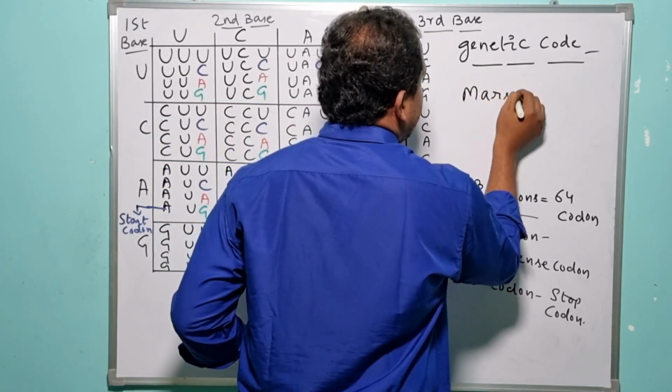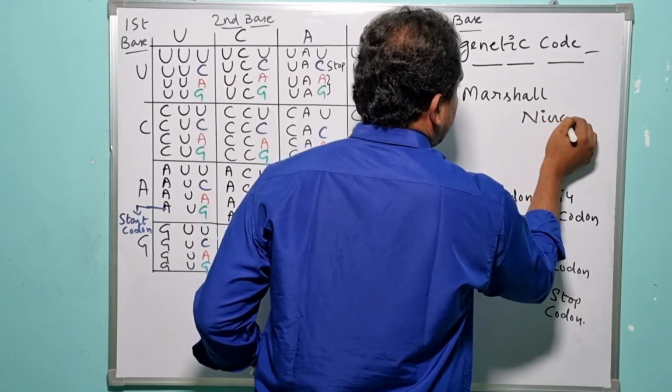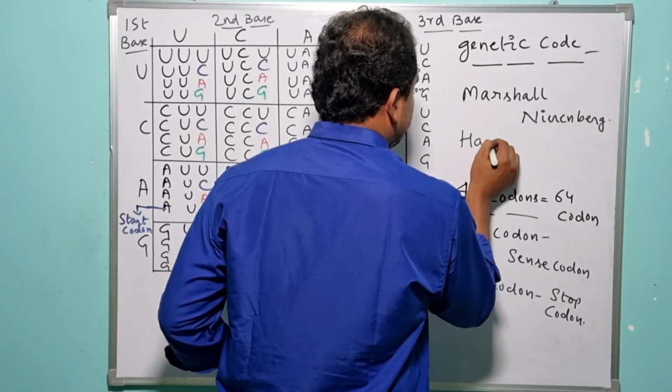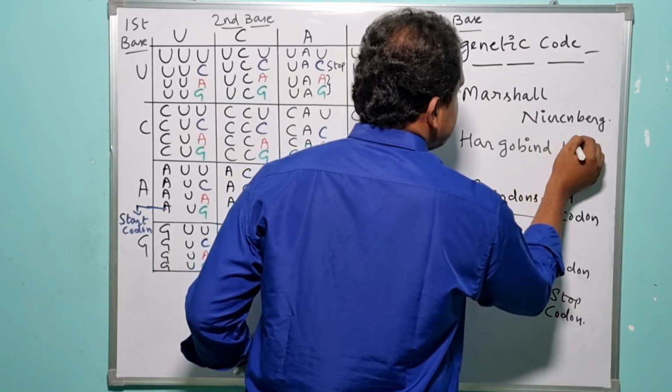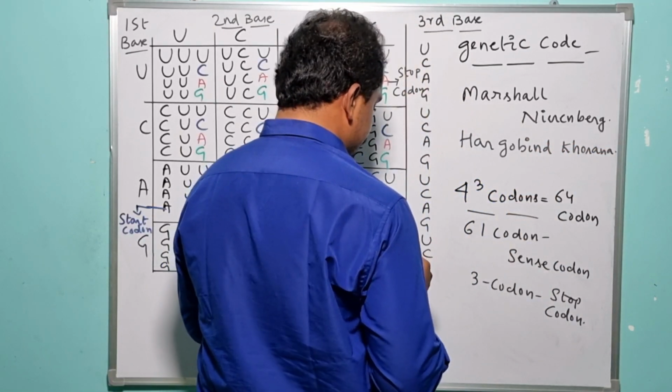These were the two aspirants who were responsible for elucidating the structure of the genetic code.